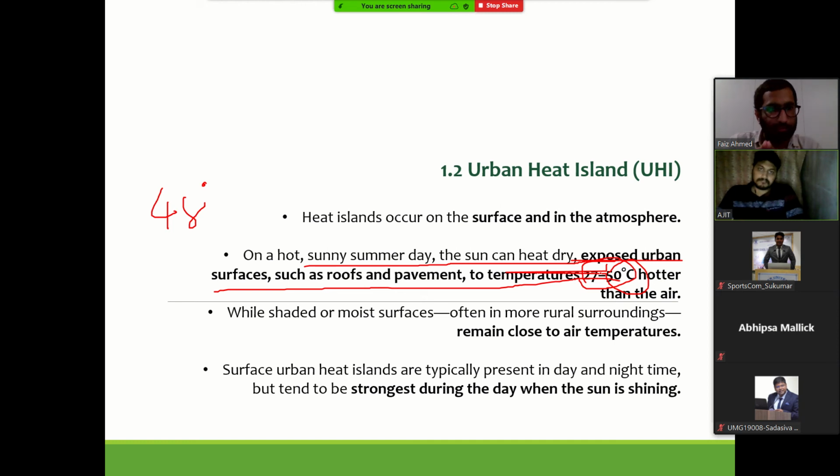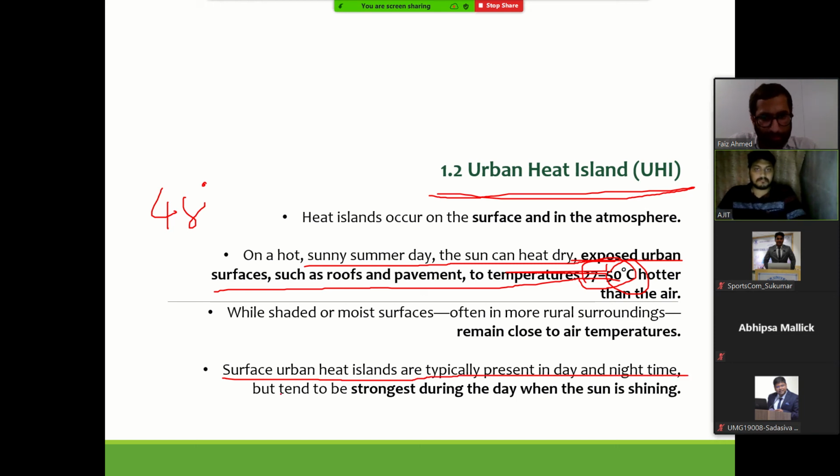When we say 48 degrees, it is not the direct air temperature that we are talking about. It's also the combination of all this excess heat that gets absorbed in the city because of UHI. Surface urban heat islands are typically present in daytime and in nighttime, but they can be strongly felt, with the strongest intensity, during the day when the sun is shining.